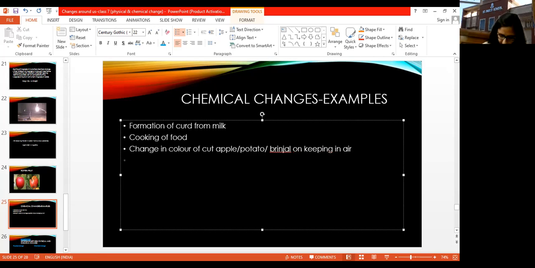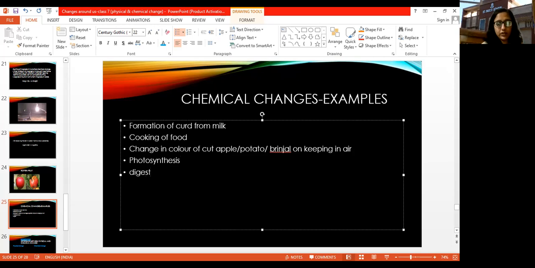Fine. Next one is photosynthesis. ये तो सबको पता होगा. ठीक है ना, photosynthesis, it also involves a chemical reaction. Some new products are formed when the reactants in this reaction react together. So again, this is a chemical reaction.